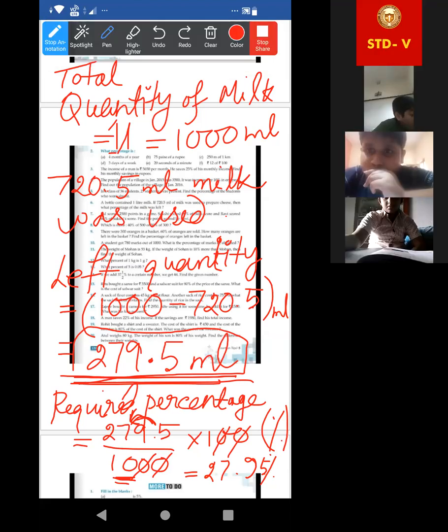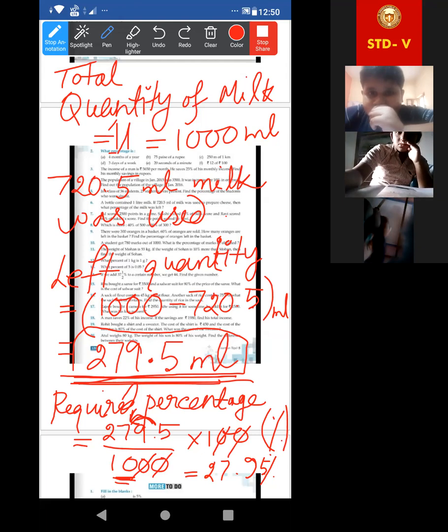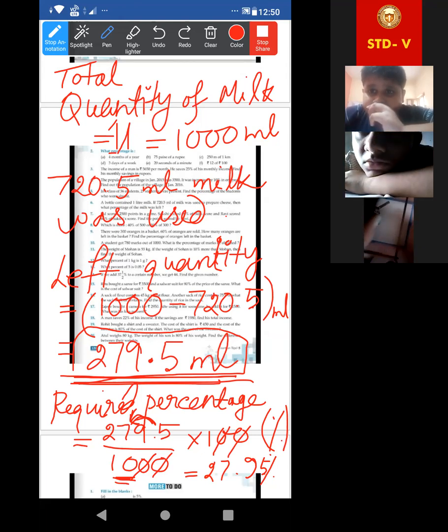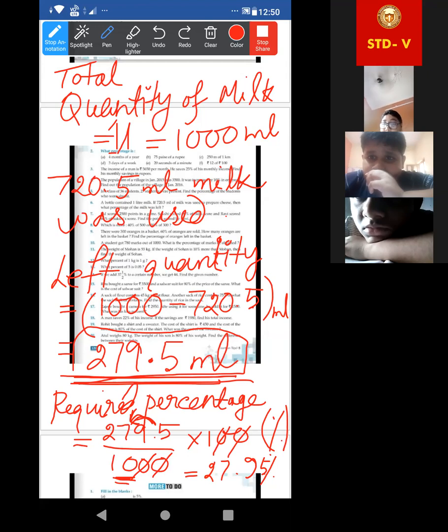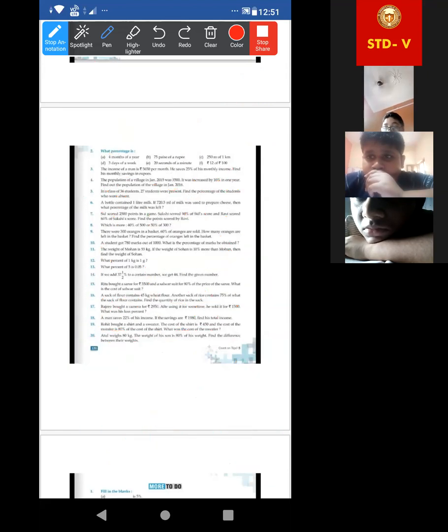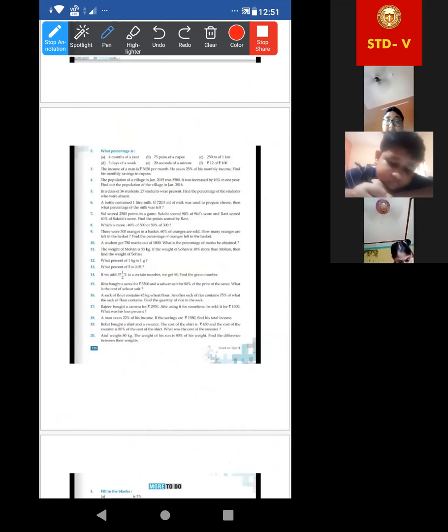Shaurjashish, read the next one. Okay, ma'am. Sid scored 2,500 points in a game. Sakshi scored 90% of his score, and Ravi scored 60% of Sakshi's score. Find the points scored by Ravi.